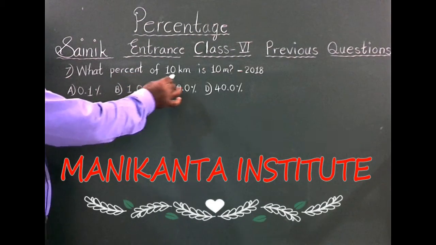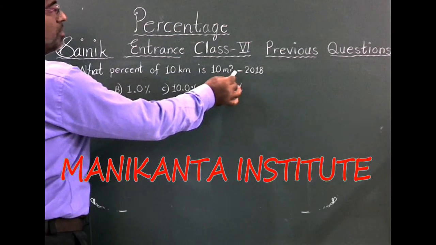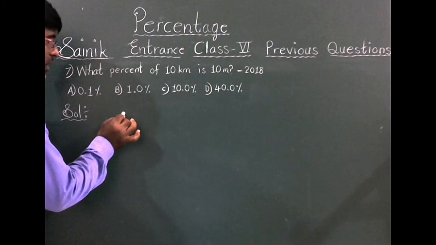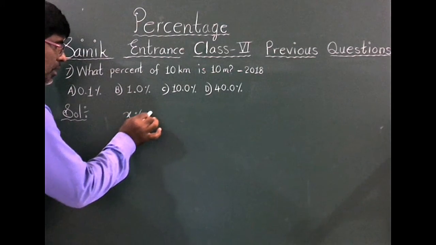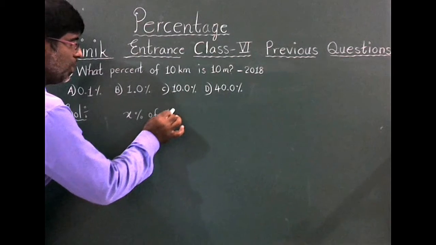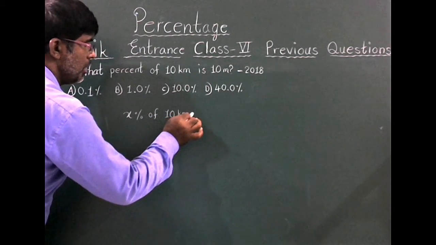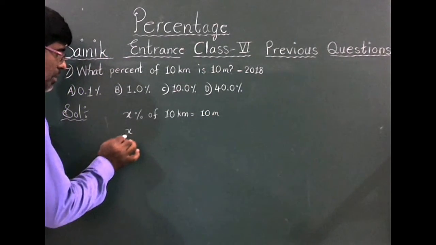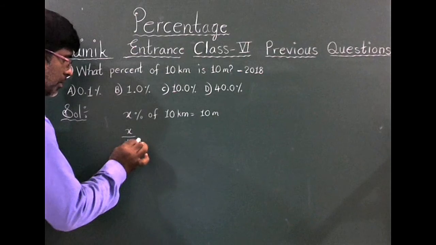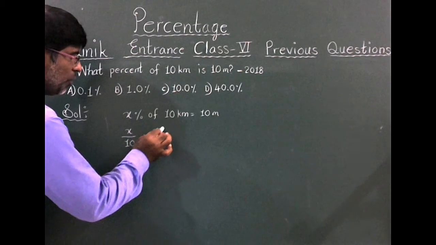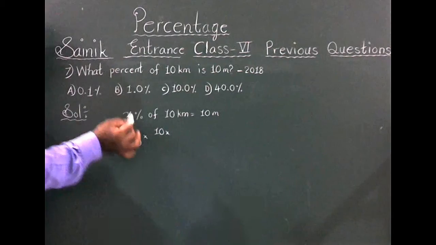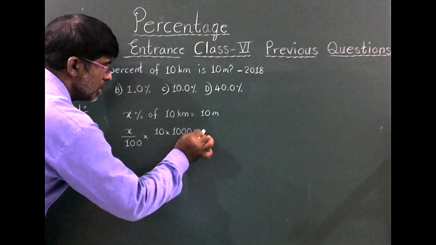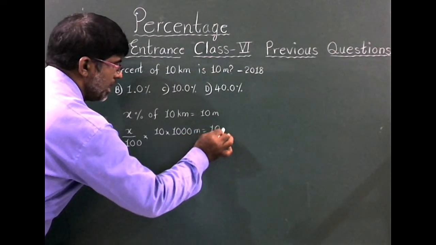What percent of 10 kilometer is 10 meter? This problem was asked in the year 2018. What percent? So let x percent of 10 kilometer is 10 meter. X percent is nothing but x by 100 into 10 kilometer. Okay, kilometer converted to meters. 1 kilometer is equal to 1000 meters, is equal to 10 meters.